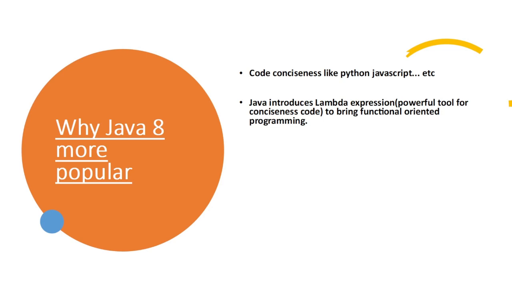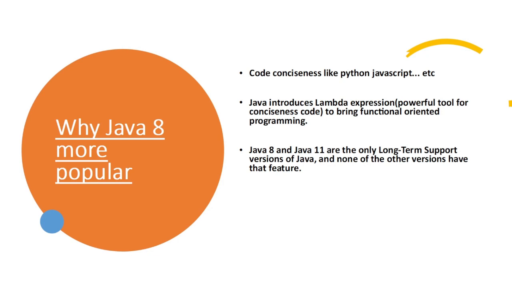Unfortunately, Java introduced lambda expressions very late. Python and Ruby had already introduced them. We use lambda expressions to enable functional-oriented programming. Java is already an object-oriented programming language, and until Java 7 it was only that. In Java 8, they brought some functional-oriented features along with object-oriented ones.